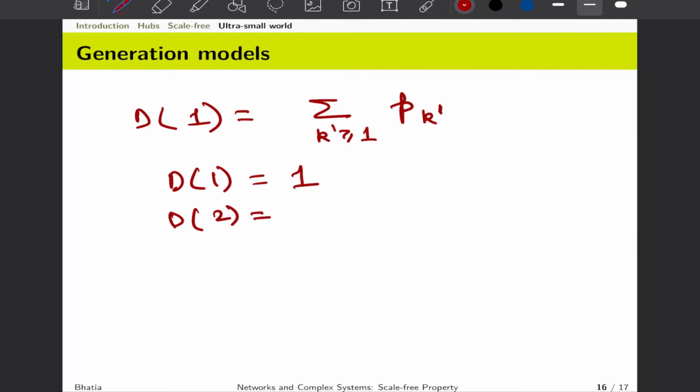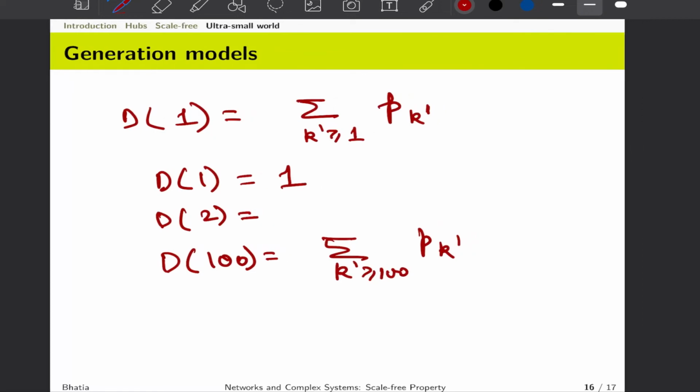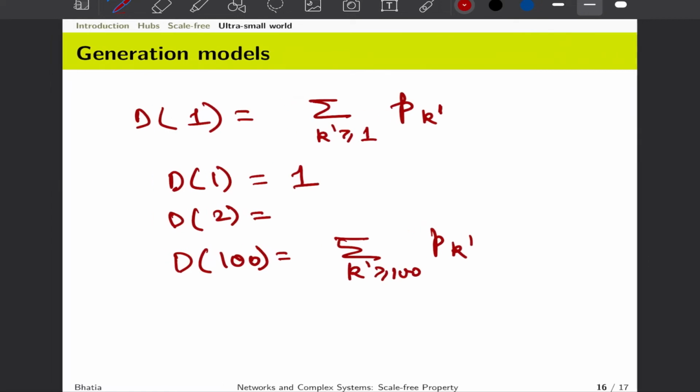Similarly, if you move to d2, that would be everything minus the probability of observing nodes less than 1. And if somebody asks you what is the total probability of having degrees greater than 100, this will keep on shrinking, because now k dash equals 100, and k dash can take values of 100, 101, and so on. You can imagine that d1 has to be greater than d100.